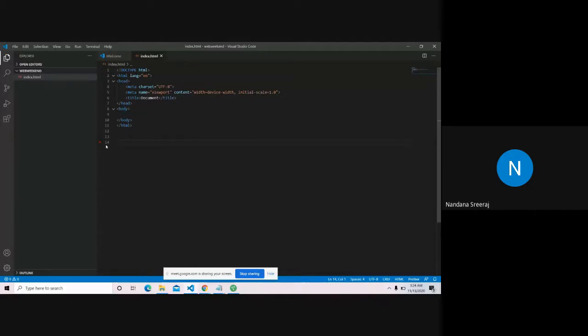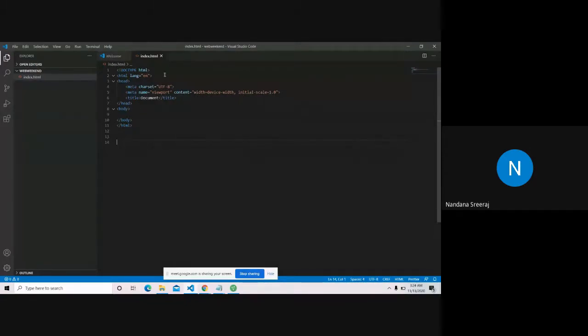Most of the tags have closing tags. There are some exceptions, like some tags don't have closing tags. That will be automatically predicted by VS Code. If there is a closing tag, then VS Code gives us the closing tag. And if there is no closing tag for that particular thing, then it will not give one.